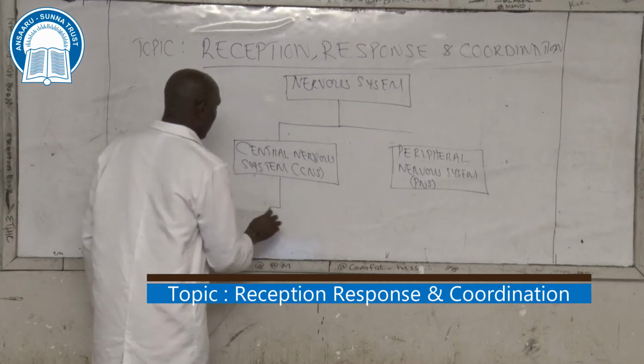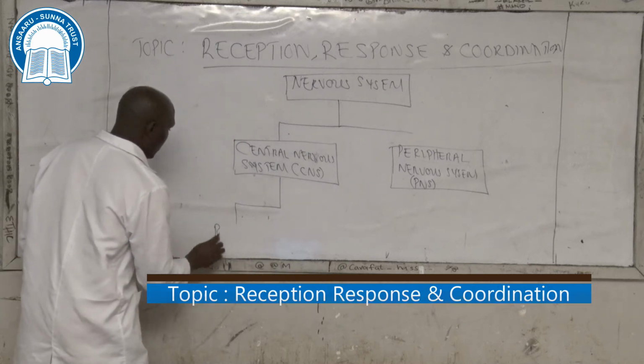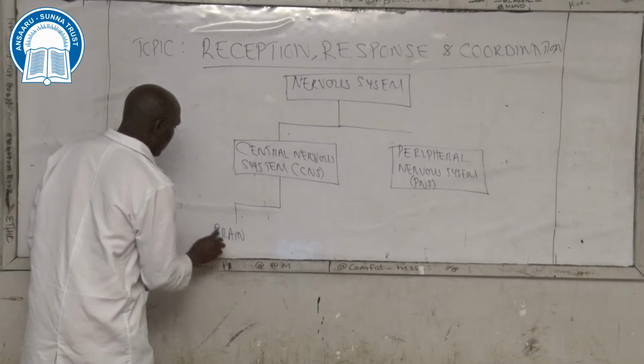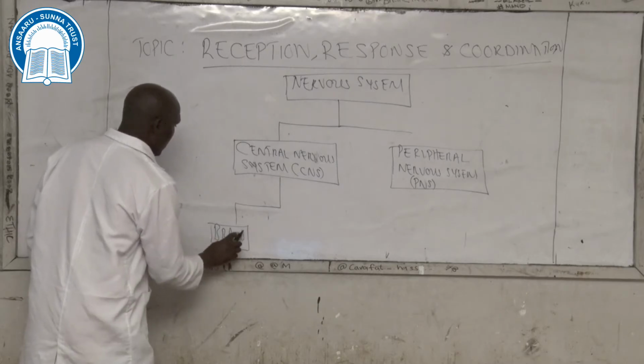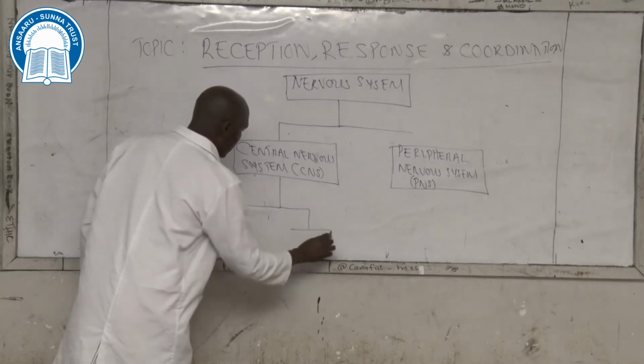Then the central nervous system is made up of two main parts, the brain and then the spinal cord.